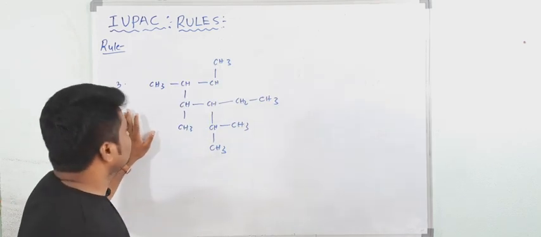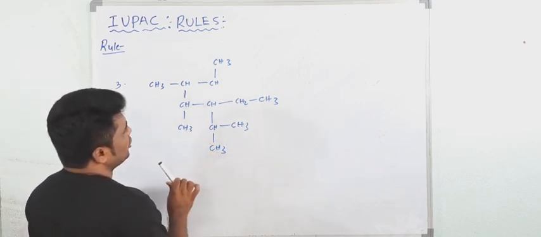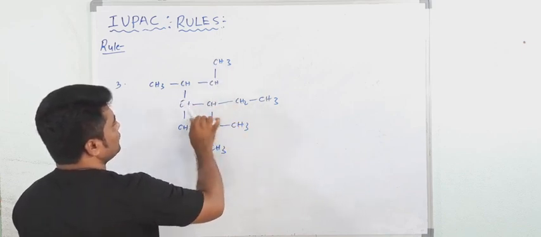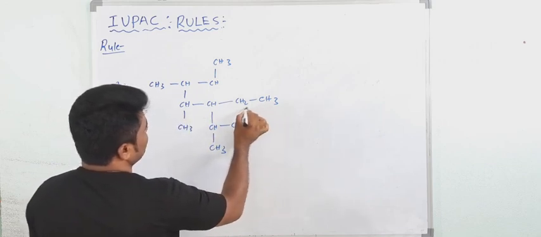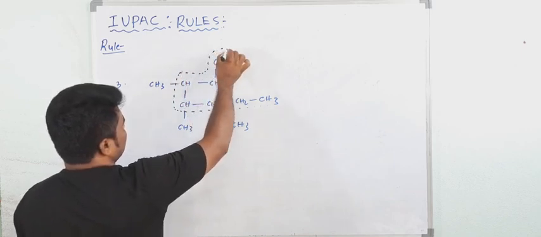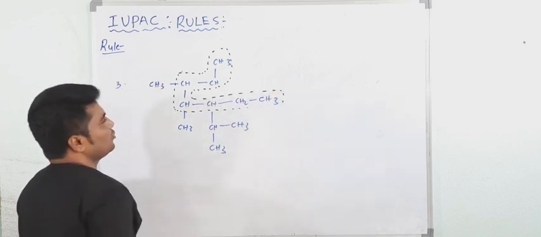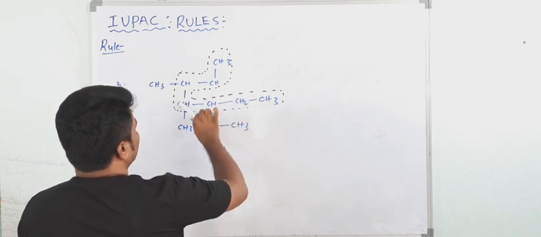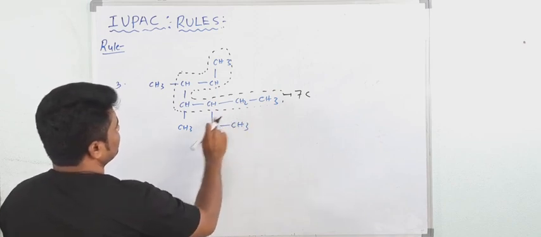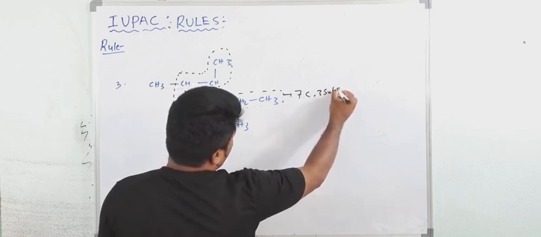Okay, now see third example. So this is one compound. So what would be the parent chain here? Now see here. The longest chain possible is 1, 2, 3, 4, 5, 6, 7. 1, 2, 3, 4. Yes. Here see, this is one possibility. Okay. So how many carbon atoms are present here? 1, 2, 3, 4, 5, 6, 7 carbon. So how many substituents? See, this is 1, this is 2, this is 3. Here 3 substituents present.